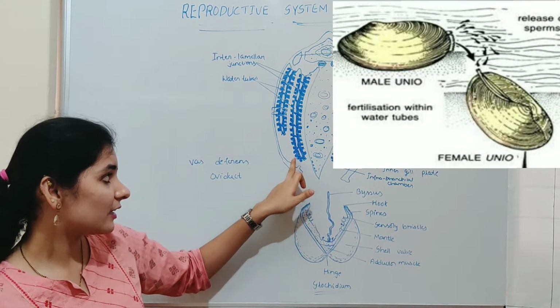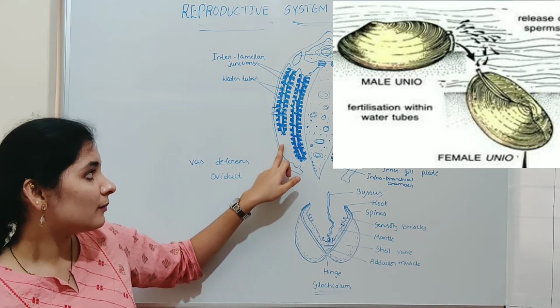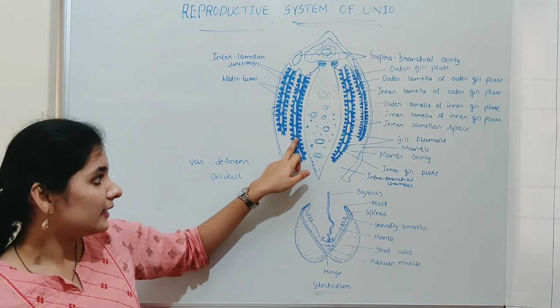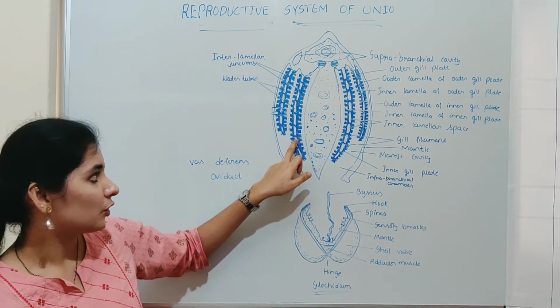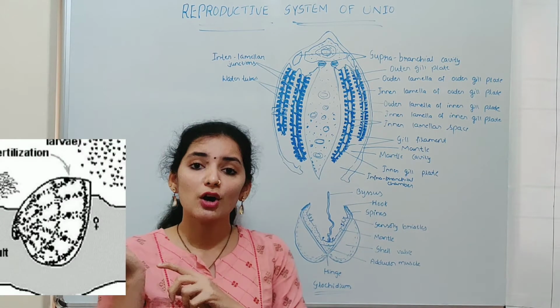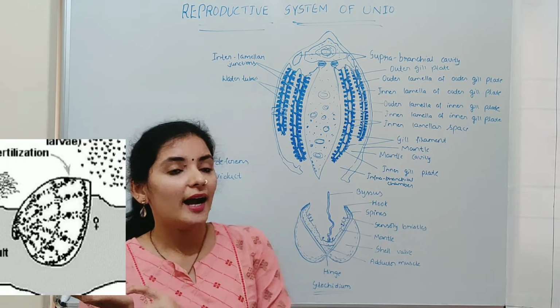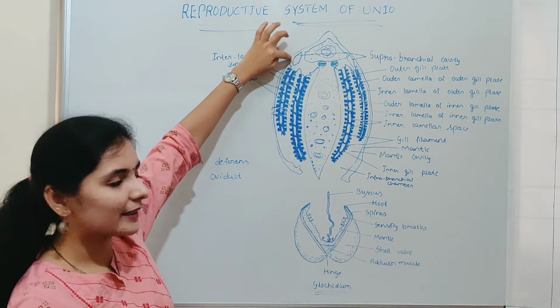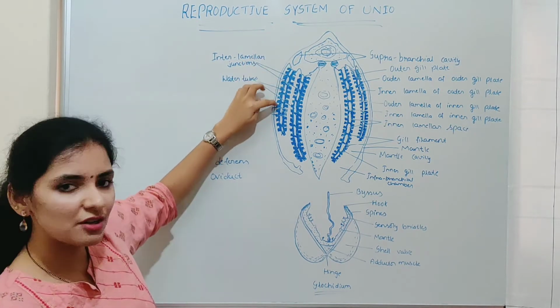Through the inhalent siphon, it enters the mantle cavity. From the mantle cavity, sperm enters the tenidia. In the tenidia, through ostia, it enters the water tube. So now the sperms are present in the water tube. Meanwhile, in the female body, the eggs are released from the ovary and are present in the suprabranchial cavity. From the suprabranchial cavity, the egg enters the water tube.